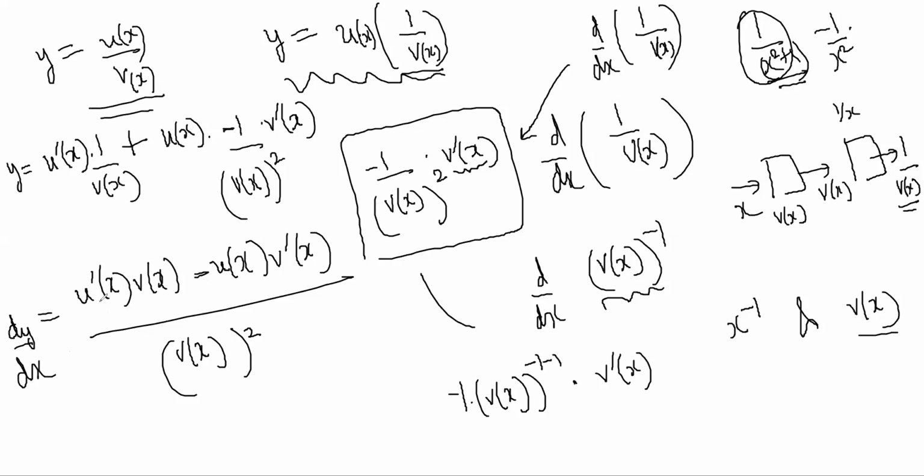This is the quotient formula that you have learned. Differentiate the numerator, multiply by the denominator, minus differentiate the denominator, multiply by the numerator, divided by the denominator square. So this rule comes from product rule only. Product rule plus chain rule together gives you quotient rule. Now you sort of know all the methods of differentiation. Differential calculus is sort of over. You should be able to differentiate and know what is maximum, minima, increasing, decreasing, and what is the derivative.